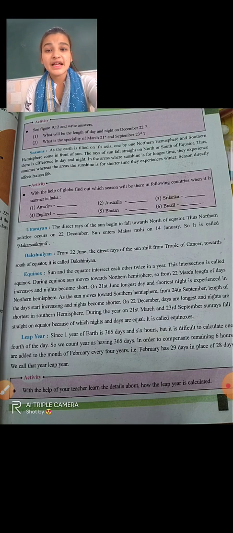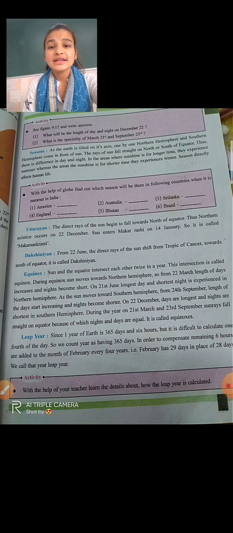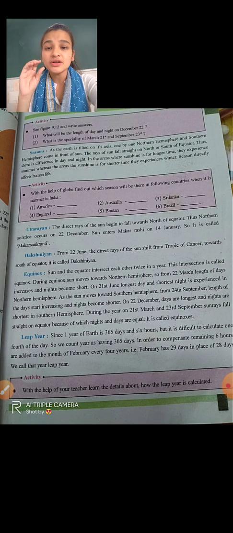Okay, every festival has its own importance. So why is this festival important? This festival is important not only for kite flying, there is some different reason also. On this day, the sun rays fall directly on the north, right? The northern solstice occurs on 22 December, but the sun enters the Makar Rashi on 14 January. So it is known as Makar Sankranti. Now this picture I will show you afterwards, okay?